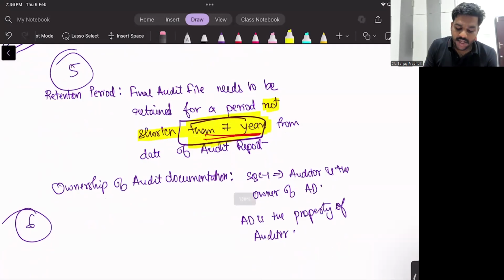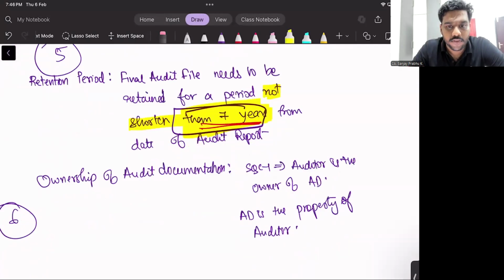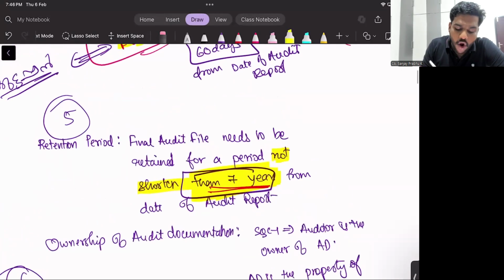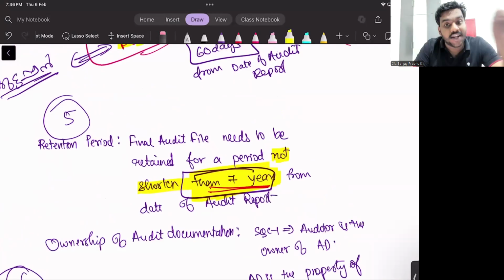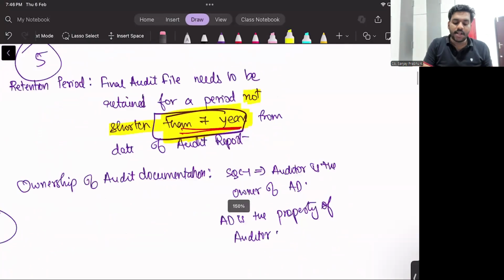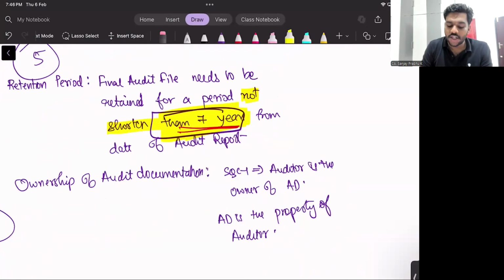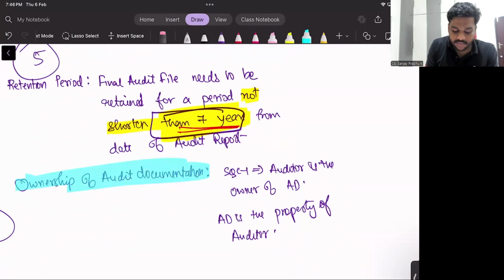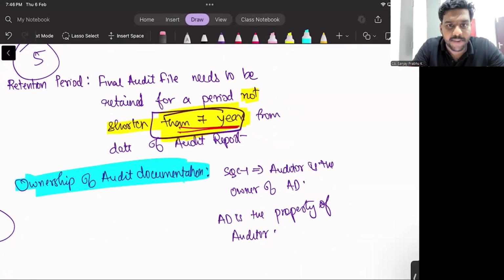Yes, sir. Now my question to you is, I think we have already discussed, you have already learned this in SQC1, since you learned SQC1 yesterday. Now, ownership of audit documentation. Let me tell you one example.